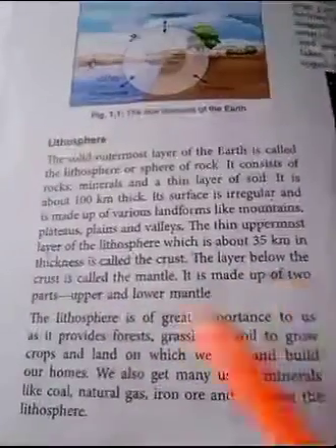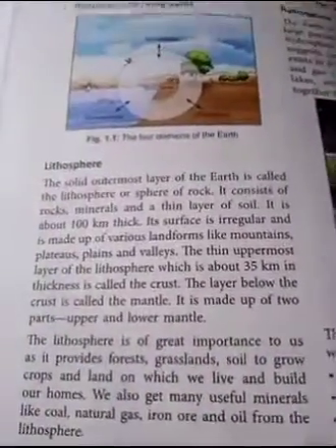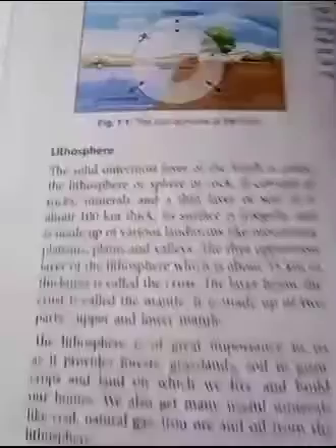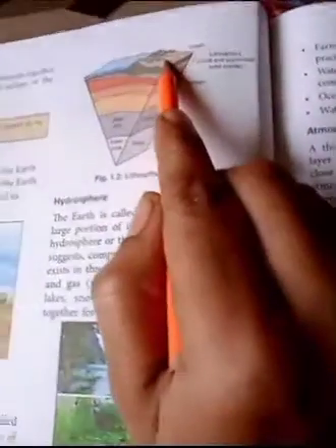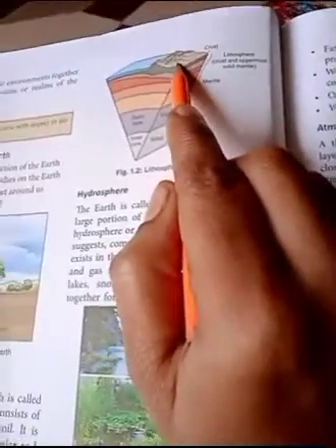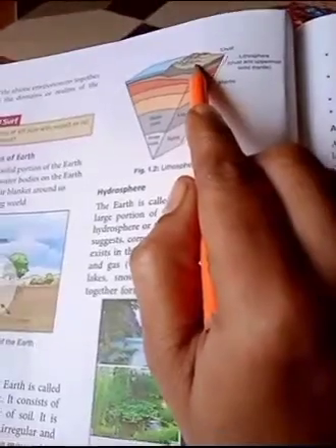The layer below the crust is called the mantle. After the crust there is again one layer, and that layer is known as the mantle. Okay, I will show you a diagram and explain with it. Are you looking here? This is the crust, and this crust thickness is about 35 kilometers, and this is the uppermost layer of the lithosphere.